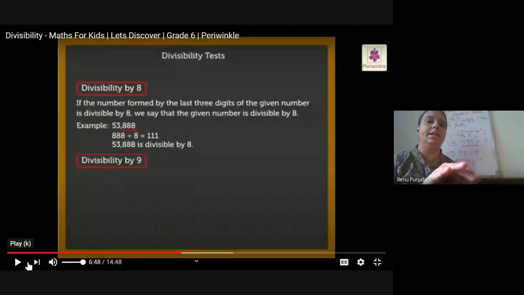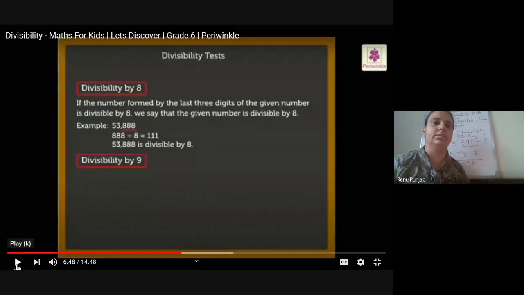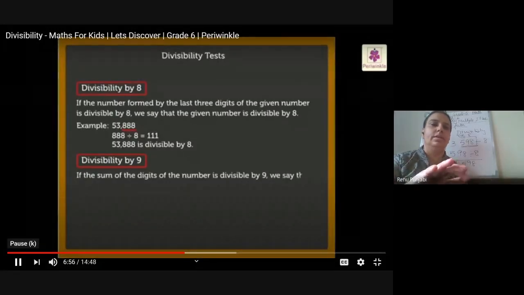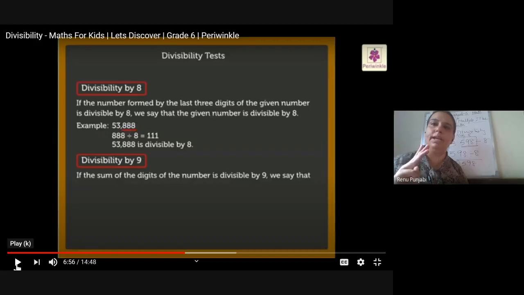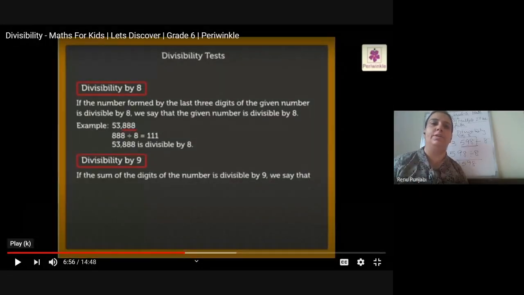Listen to the divisibility carefully and you come up with the examples. If the sum of the digits of the number is divisible by 9, we say that it is divisible by 9. See, you have learned divisibility of 3. In divisibility of 3, Aryan will tell me what we were doing.